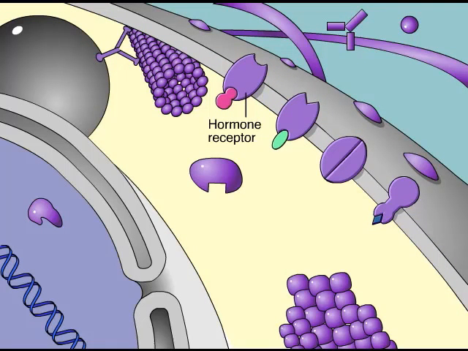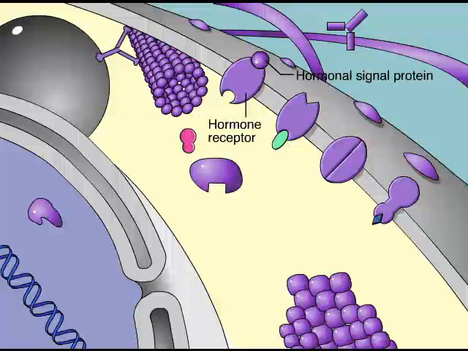Signal proteins include hormonal proteins that help coordinate an organism's activities by acting as signals between cells. For example, insulin, a hormonal protein secreted by the pancreas, signals animal cells to take in and use sugar. The hormone receptor is also a protein.